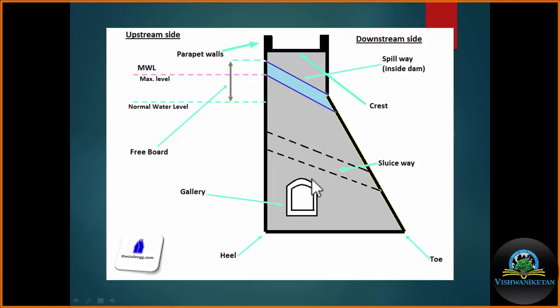Sometimes we leave some spaces at the base of the dam which are known as the inspection gallery, which is generally used for inspection purposes, to check whether there are any cracks at the base of the dam. So we can stand here. This is like a small room for inspection purposes. Sometimes the height of the dam is very high, like the example of the Tehri Dam, whose height is more than 265 meters.